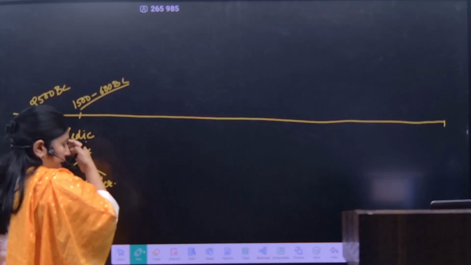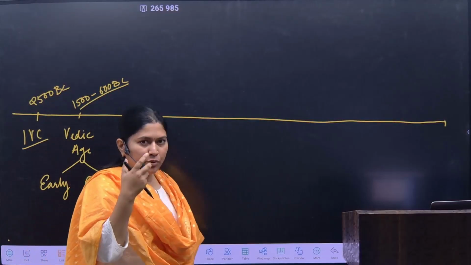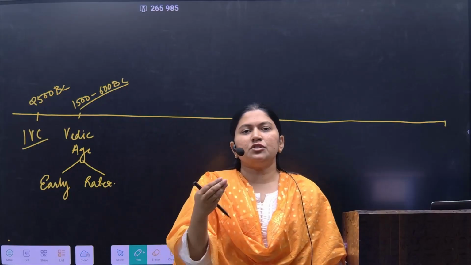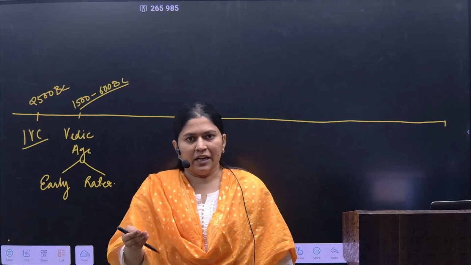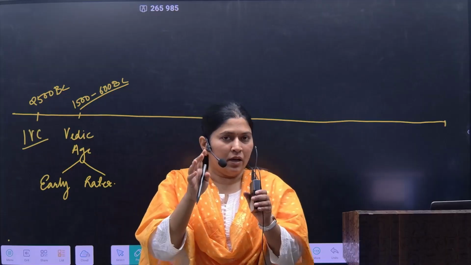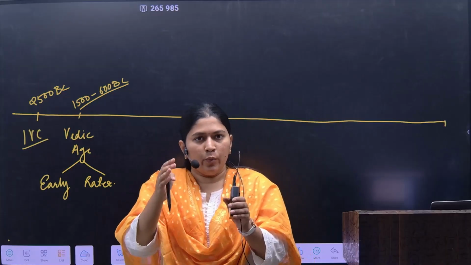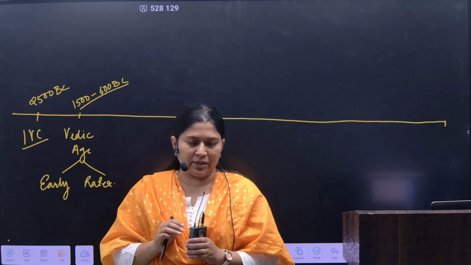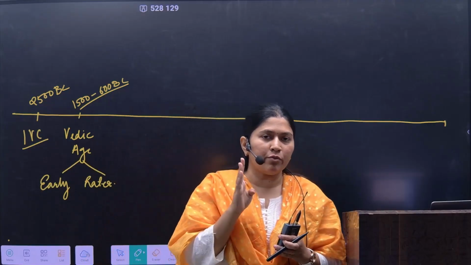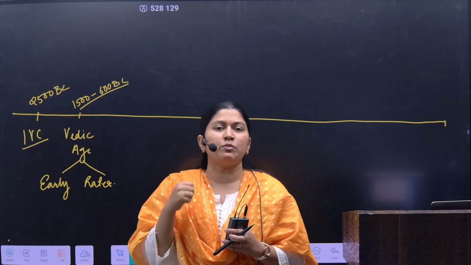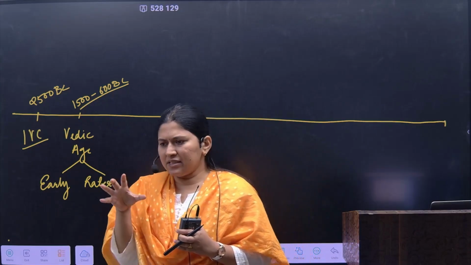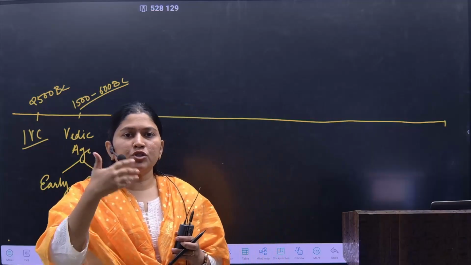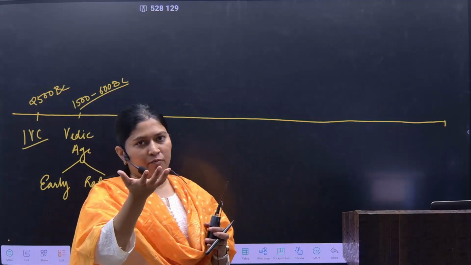During the later Vedic period, we saw the emergence of Janapadas. Once the Janapadas evolved, they were eventually converted into Mahajanapadas. We also studied the four major Mahajanapadas which were most powerful, and among these Magadha arose as one of the strongest kingdoms.